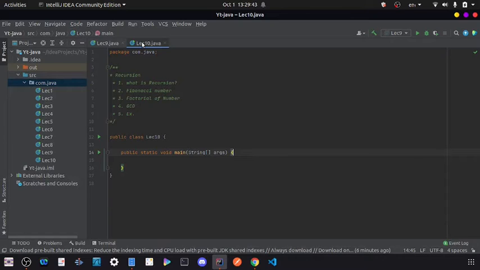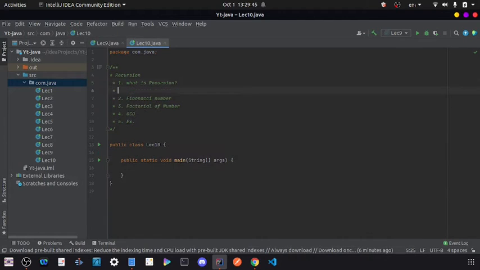So let's start with our first heading. It says, what is recursion. In simple terms, when a function calls itself, it's called recursion.